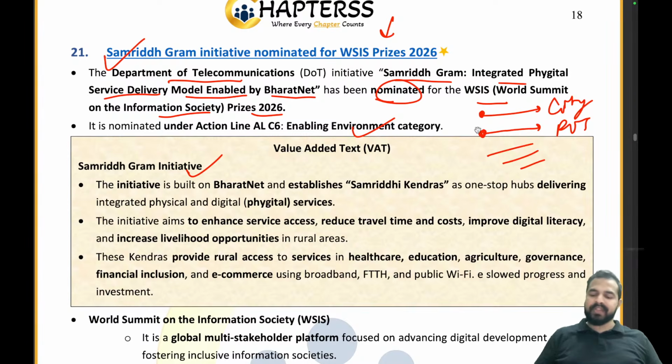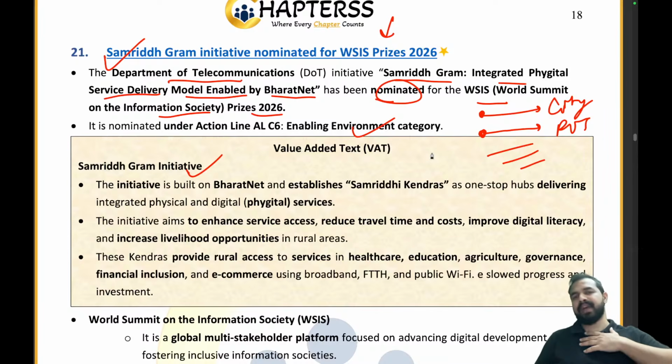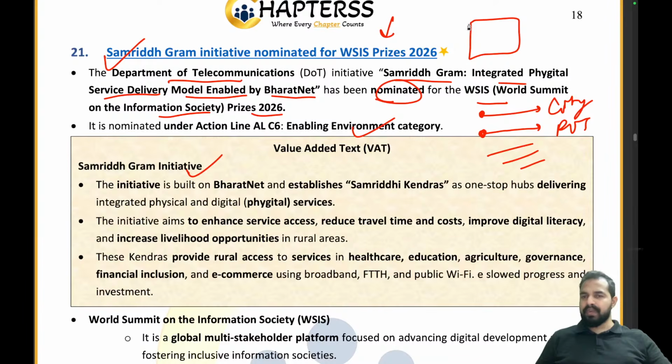Let's take an example as a solution. Any one of you wrote a letter to me, sir, in my village I am facing this particular problem, please try to solve this. So as a government, I tell you that okay, in your village I am creating a small mall. This mall will have telemedicine facility services. This mall will have good treatment facility services.